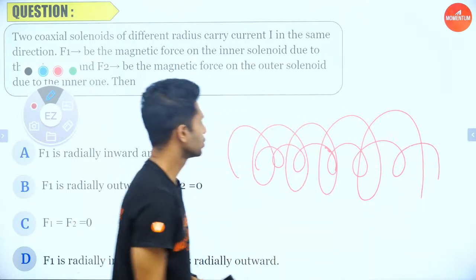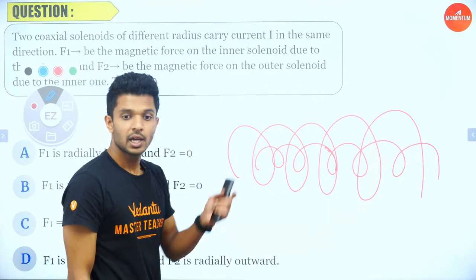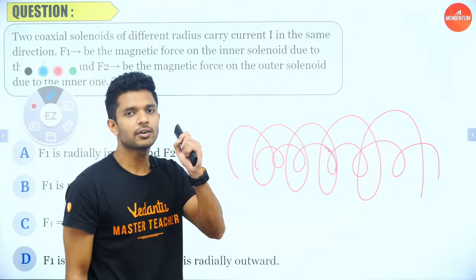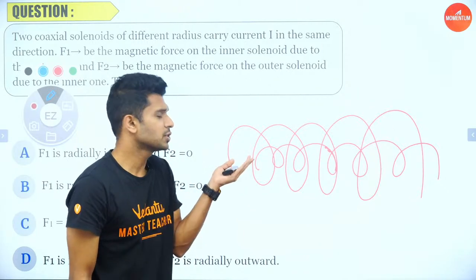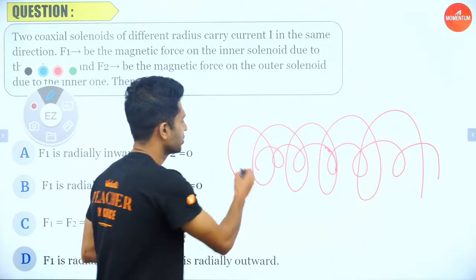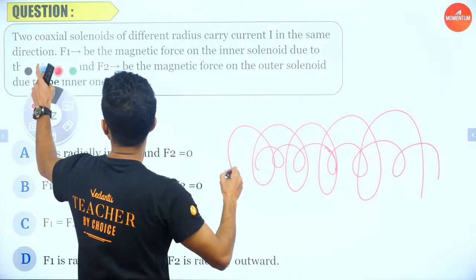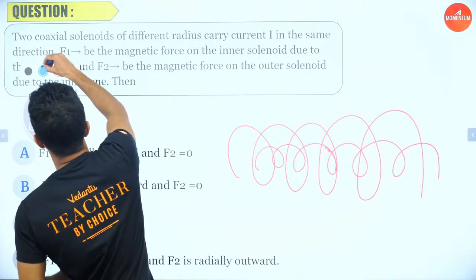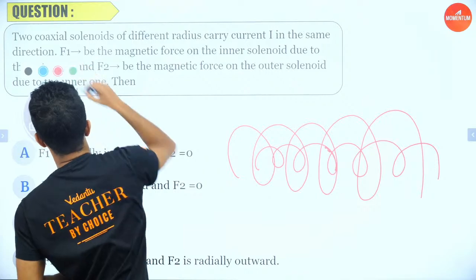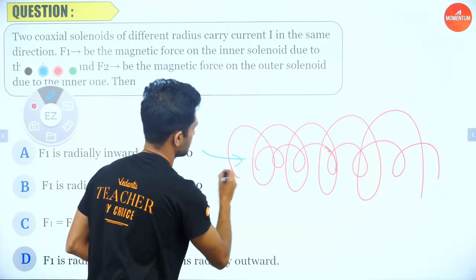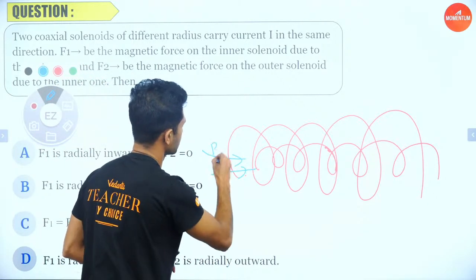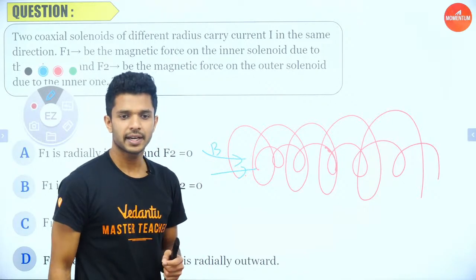So you have two solenoids like this, right? We know that the direction of the magnetic field lines produced by any solenoid is going to be along the axis. Yes, now the blue color came. So this is the direction of the magnetic field lines, right?